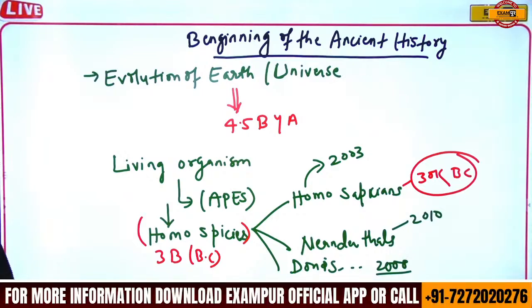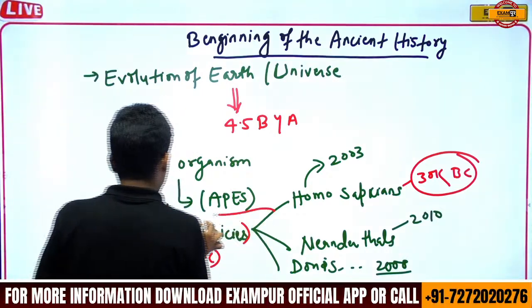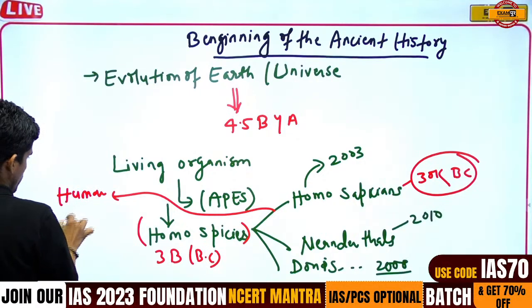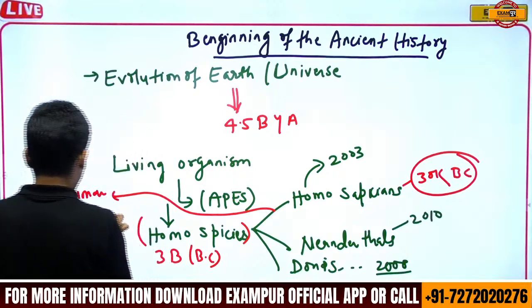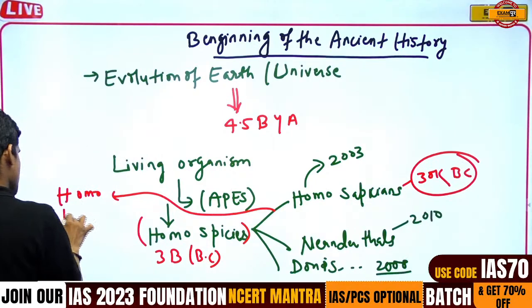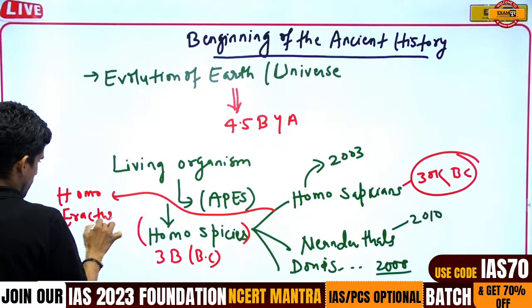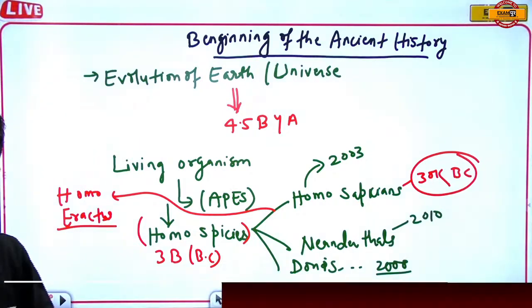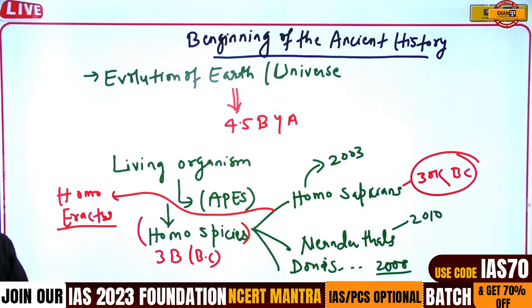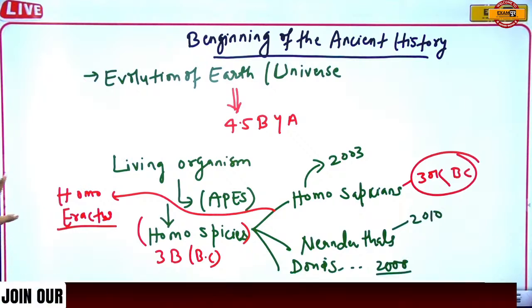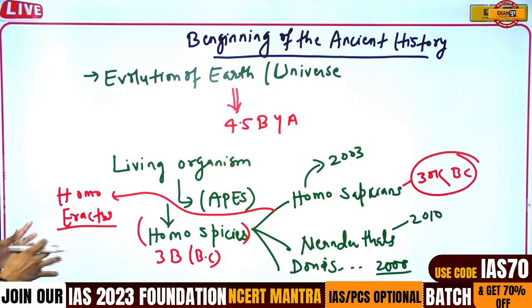What is the Homo erectus time period? Homo erectus is when the spinal cord is not straight, not erect. That is the time when the species usually bent in nature. So that is the Homo erectus. This is the very basic part.